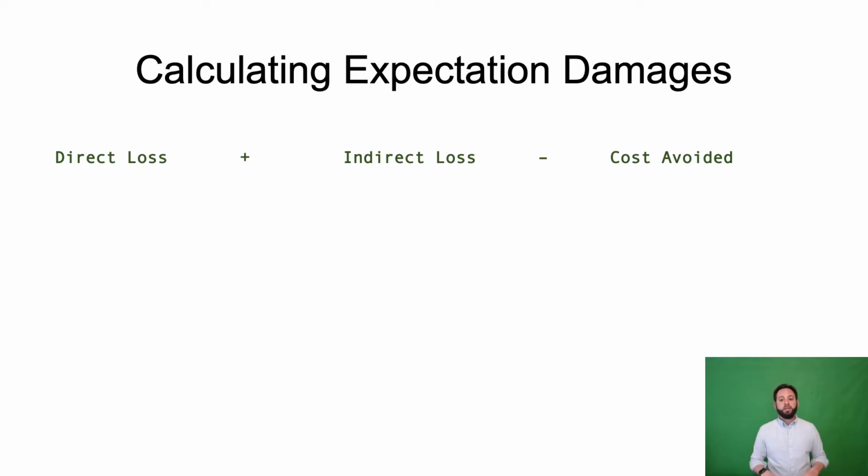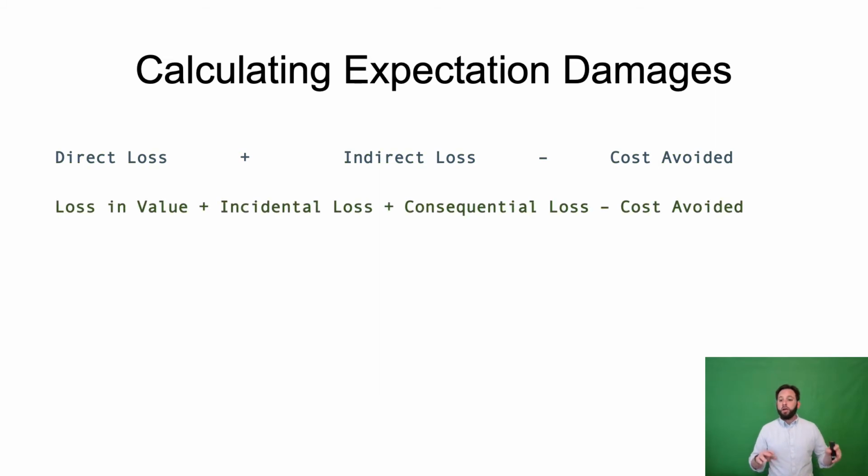The Restatement Second of Contracts in Section 347 formulates this a bit differently, and it talks about the measure of expectation damages as including the loss in value to the injured party due to the breaching party's failure or deficiency in performance, plus any other loss, including incidental loss or consequential loss caused by that same breach, less any cost or other loss that the injured party has avoided by not having to perform.